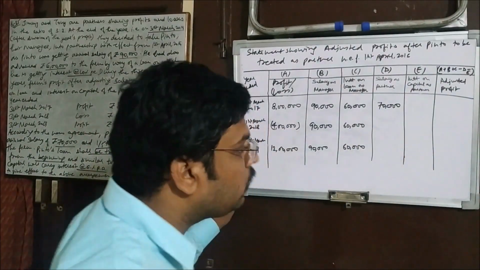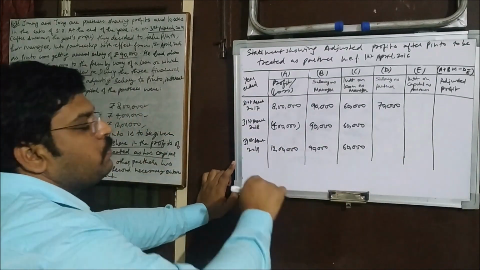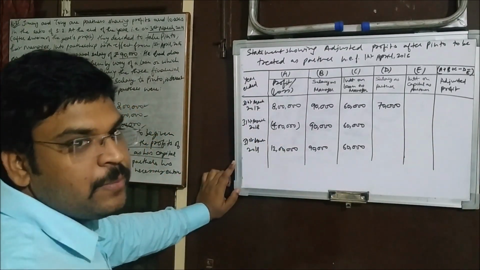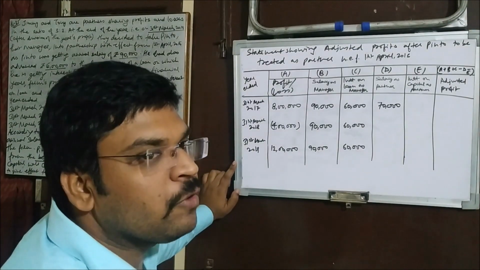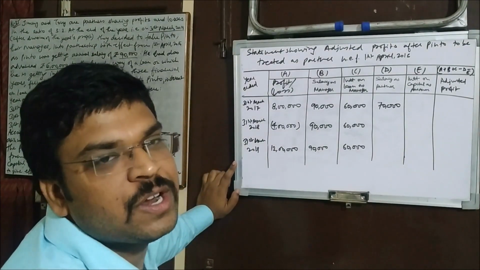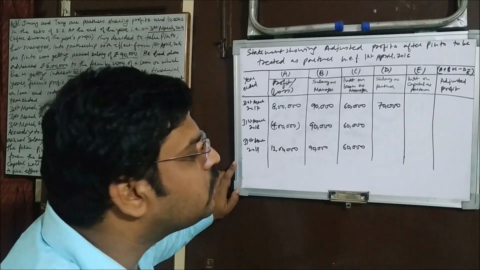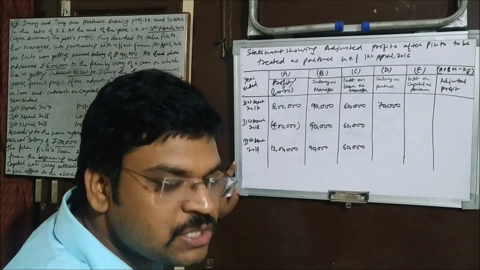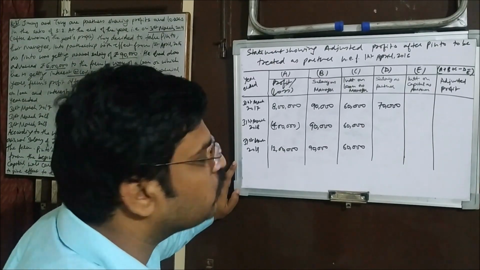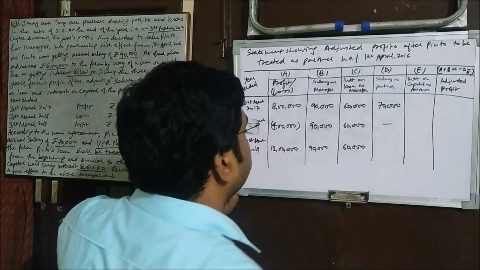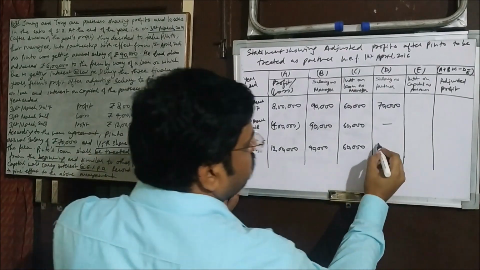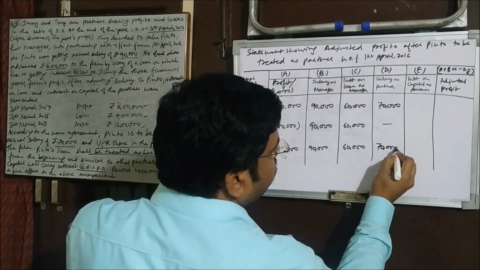But 70,000 will not be provided in the loss year. Why? Because this is the case of loss, and you remember, in case of loss we do not prepare even the profit and loss appropriation account. There is no appropriation because profit does not exist, so he is not supposed to get the salary over here. So that is why we put a mark here, but here profit exists, so he'll be getting the salary like other partners.